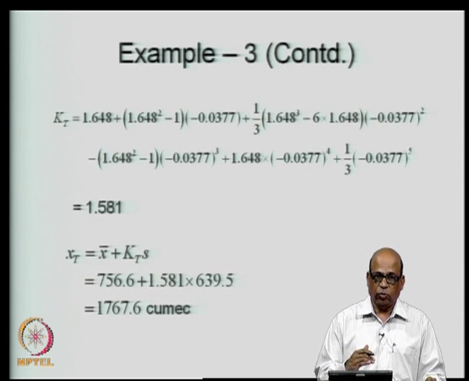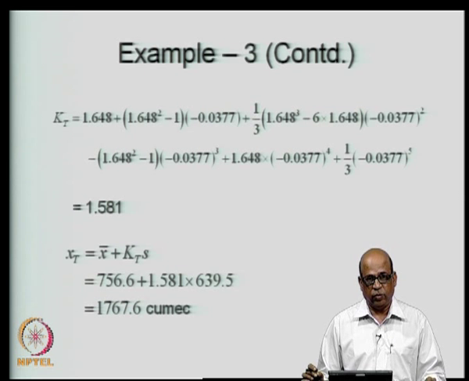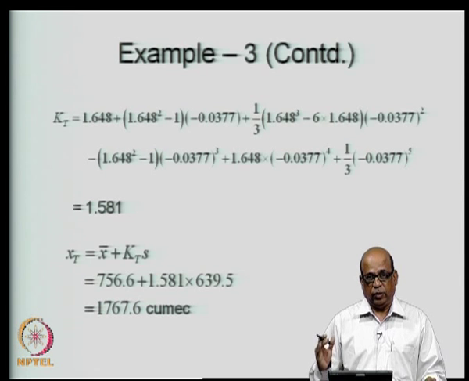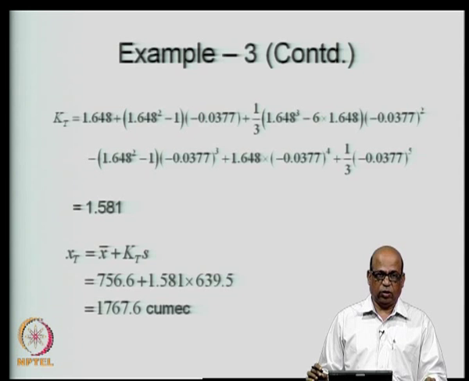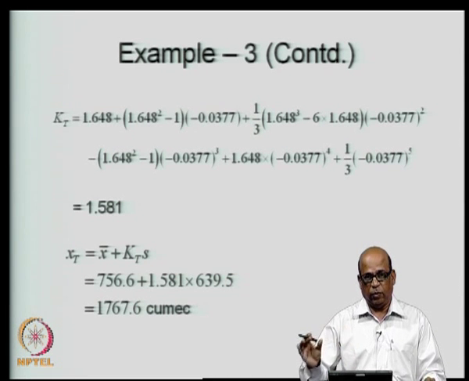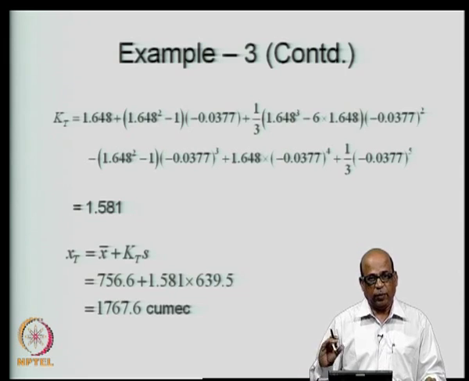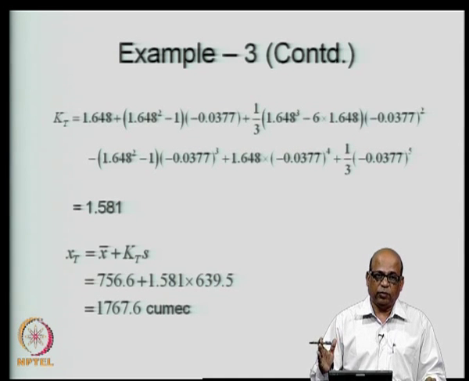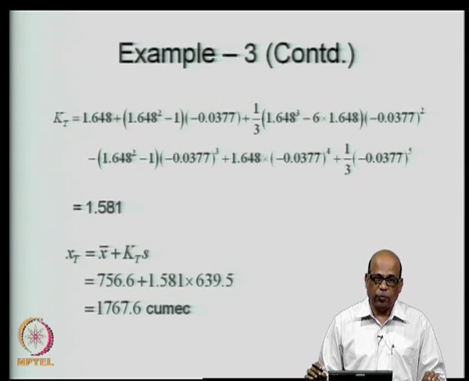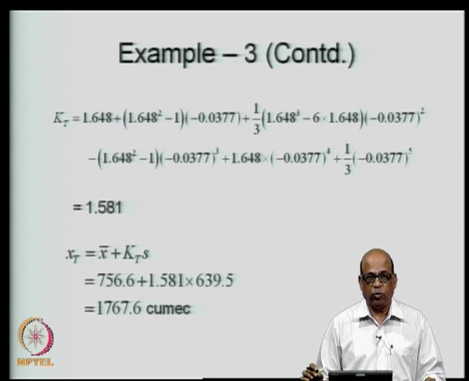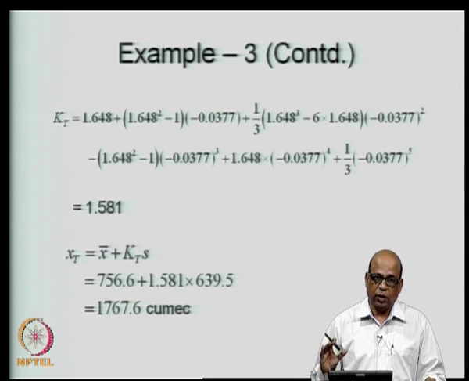For example, if you use 1700 or 1767 against the 1900 that extreme value type 1 distribution is giving, your designs may be quite conservative in the sense of passing the discharges or some such designs, if you are talking about the spillway capacities and so on. So, the spillway capacities may not be adequately represented to actual scenarios if in fact the data follows extreme value type 1 distribution, and therefore, in the frequency analysis it is important to use the correct distribution.